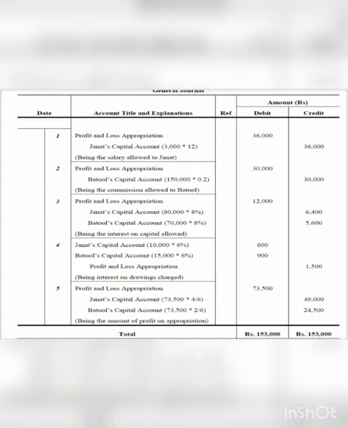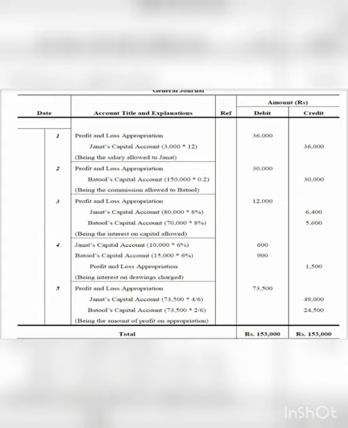For example, on interest on drawings, we need to pass a journal entry. So interest on drawings to profit and loss appropriation account. How? From the credit side we go credit to the title.